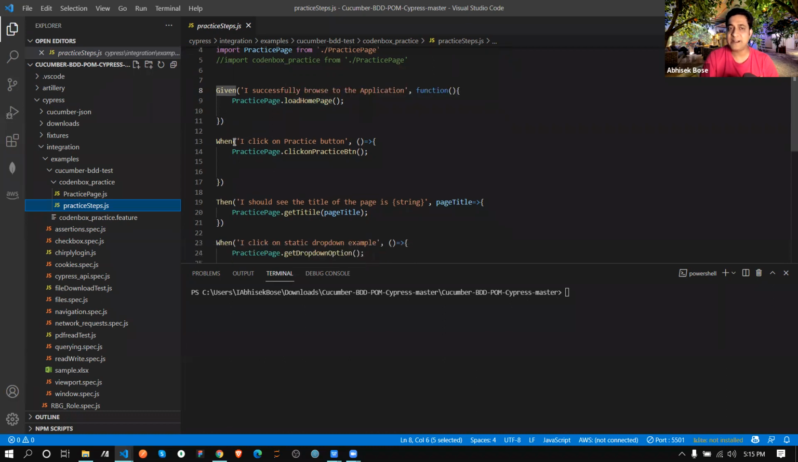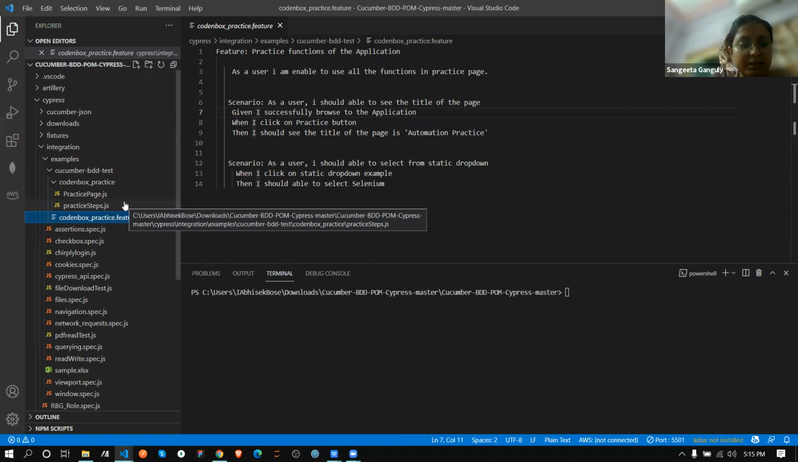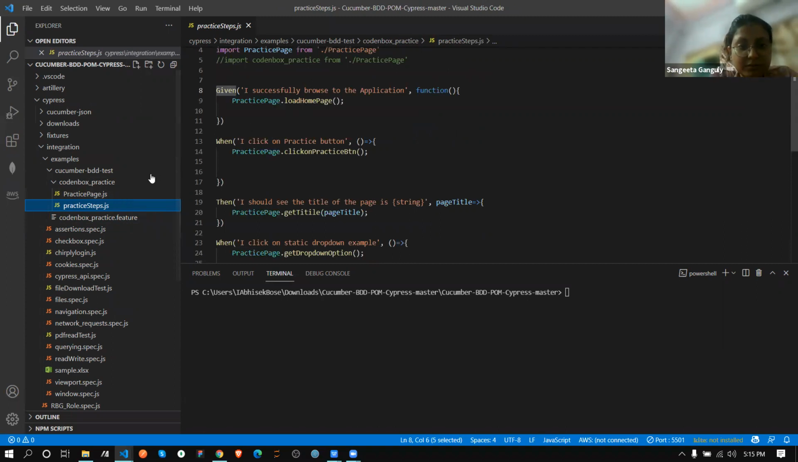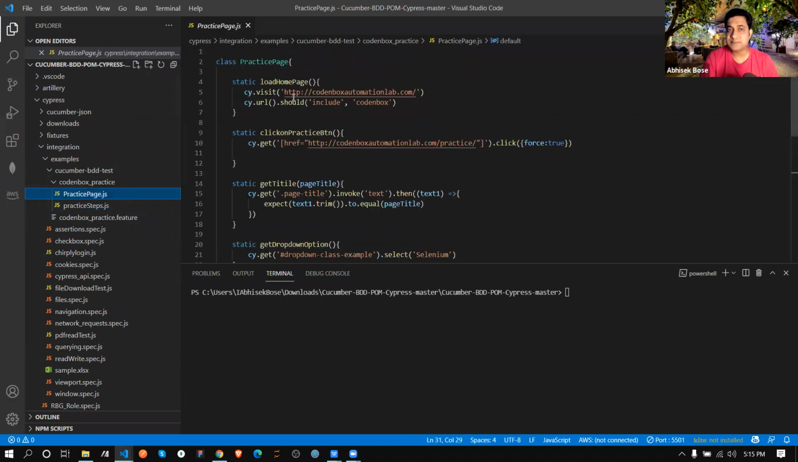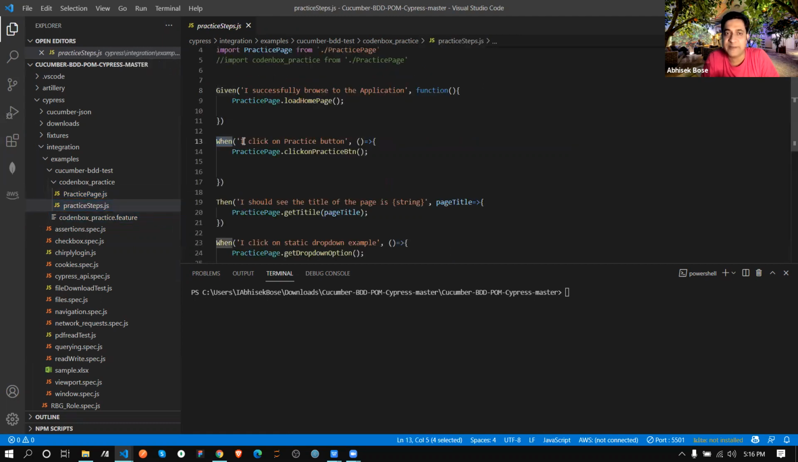Now in my when scenario, what I wrote is: I click on practice button. Where is the load homepage function? I just saw this one. This function is basically deriving from the form model. So in the second line I wrote, when I click on practice button, I'm calling another function from that form model.